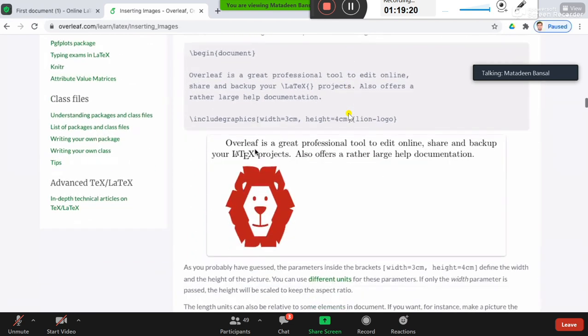If you don't want to scale it that way, you have another command, include graphics, and inside the square brackets you can specify the width as well as the height of the image. So width is 3 centimeter, height is 4 centimeter. You can also specify in terms of inches, for which the command is IN.